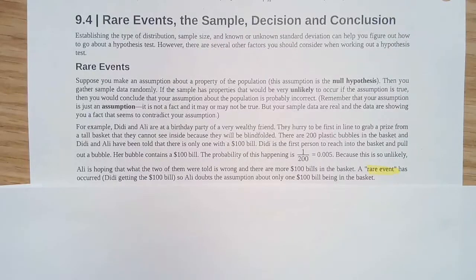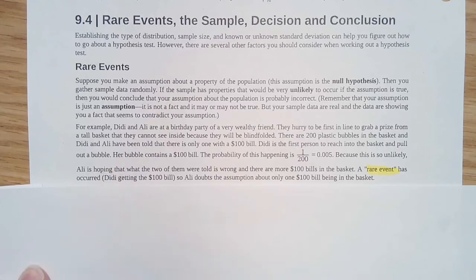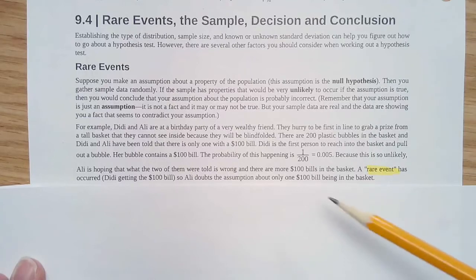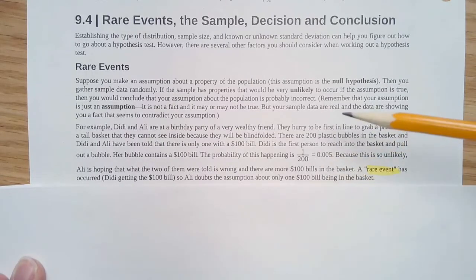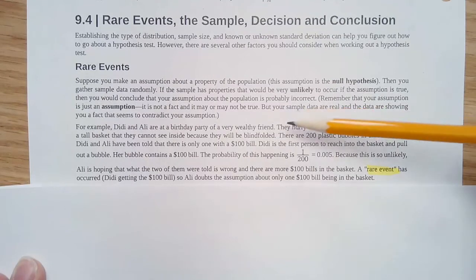All right, so now we're going to talk about section 9.4, rare events. We're going to talk about this in such a way that I think it's going to work better if we think about the null hypothesis as being our assumption, and that rare events are not very likely to happen. So this example in the center is going to work really nicely.